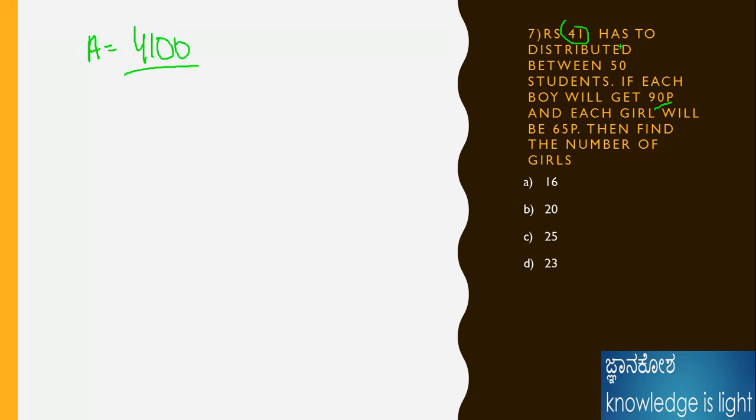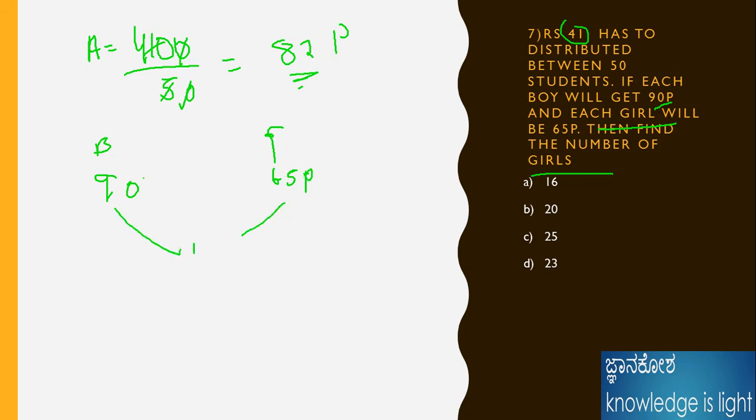4,100 paisa for 41 rupees, and there are 50 students. Therefore the average value should be 82, since 4 times 5 is 20, 5 times 2 is 10, and 4 times 8 is 40, okay. Therefore 82 is the average. Now 82 paisa is the average value, then the calculation should be easy. Find the number of girls, this should also be easy. Then 90 paisa for boys and 65 paisa for girls, and the average we already got is 82.